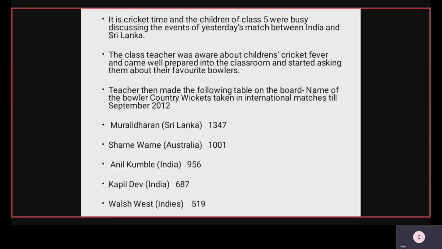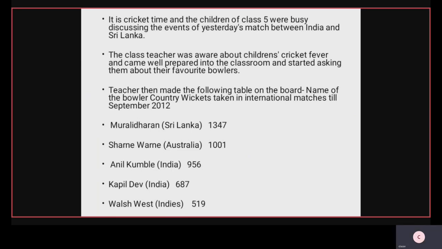Anil Kumble from India, total wickets are 956. Kapil Dev from India, total wickets 687. Walsh from West Indies, 519. Here questions are depending on one word answers. Teacher then started asking children questions based on the numbers written on the board.